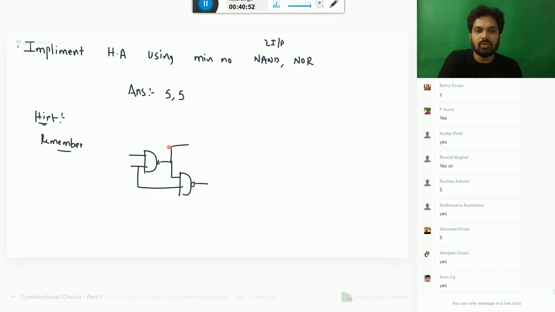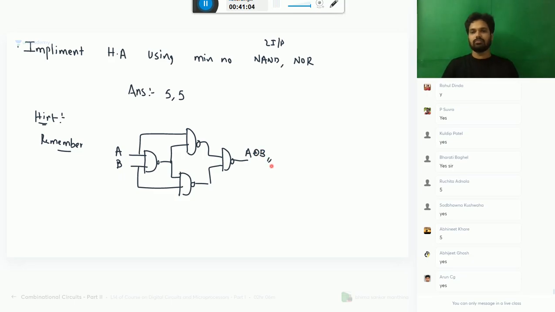Meanwhile, you people try this. The answer anyway I have given. What is this circuit? A, B. What is the answer? A XOR B. So use this. For carry, you may take it here, and whatever you want, you can do it and try. I hope you can do it.